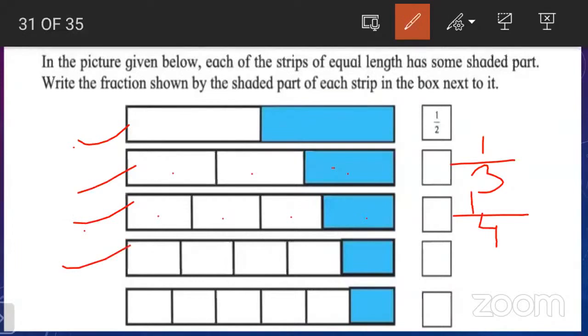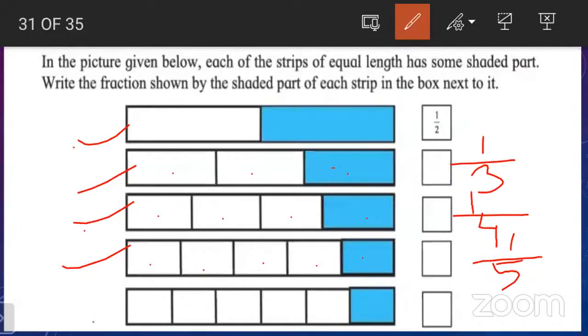Now, the fourth one. Look at here. In how many parts is the 4th strip divided? 1, 2, 3, 4, 5. So total parts are 5. And how many parts are colored? Only 1 part.